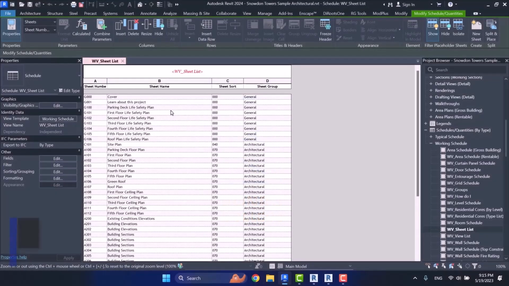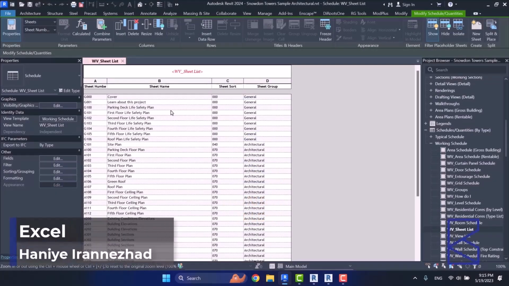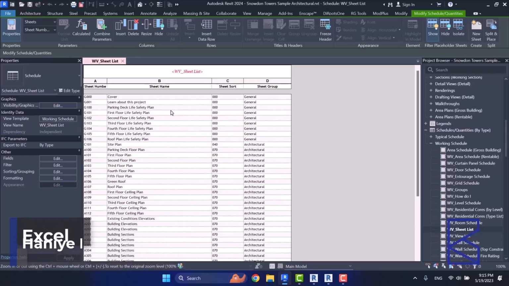Now let's see how we can get an Excel output from our quantity schedules in Revit. Probably you already know about the method. Revit itself has the option, so you can get an Excel output from your quantity schedules in Revit without using any plugins or any mediator.